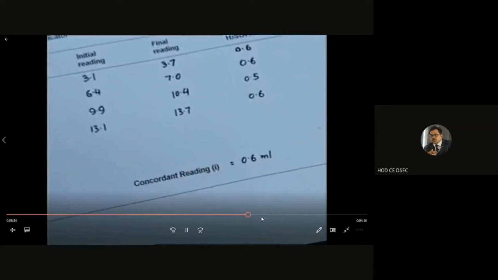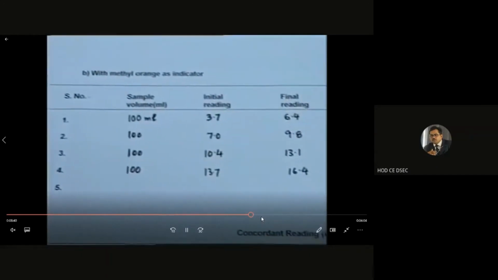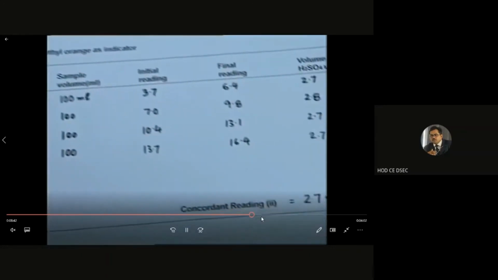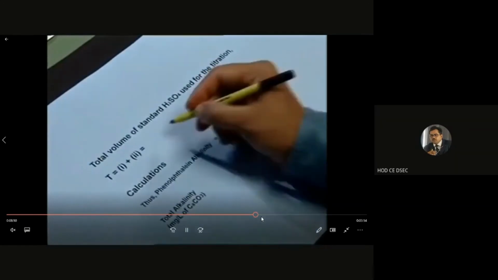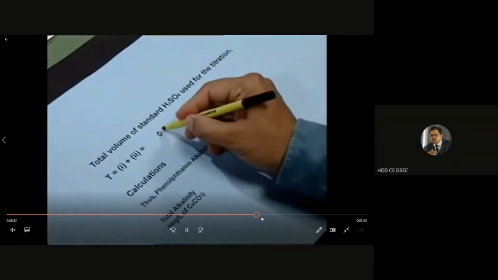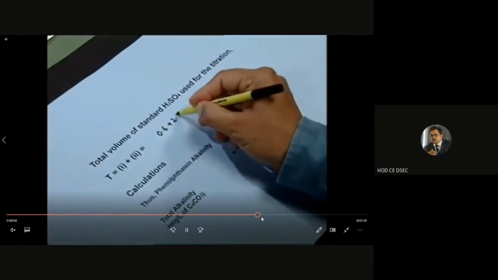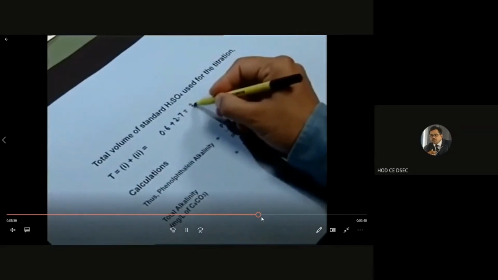So the first concordant value is the 0.6 milliliter burette reading we are taking from the phenolphthalein indicator, and next 2.7 is from the methyl orange indicator. Okay, now to calculate the total, you have to add 2.7 plus 0.6, that is 3.3.